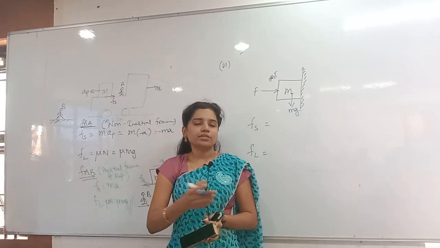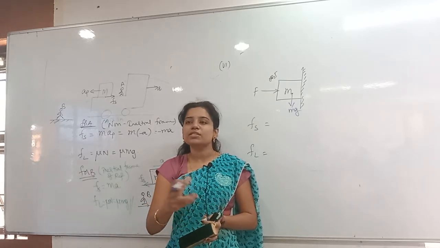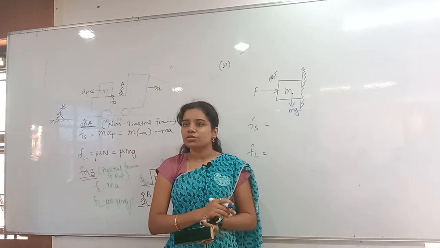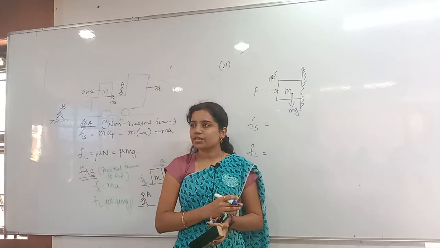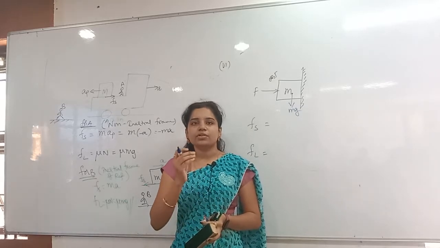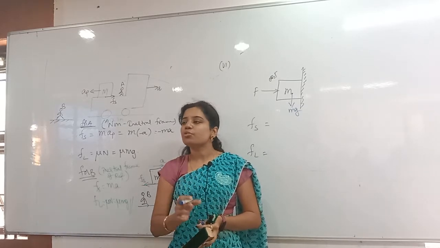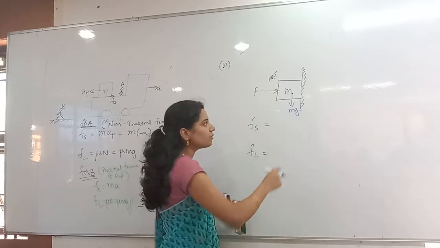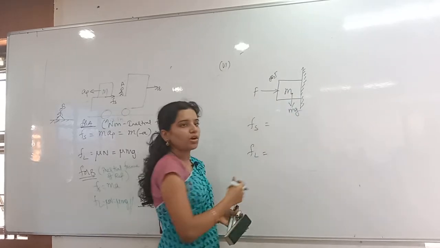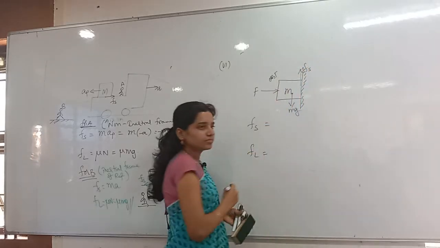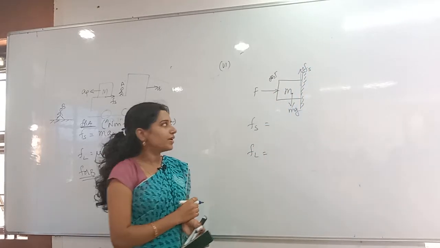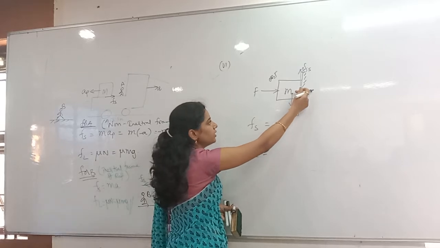I said already, it will always oppose the relative motion of the bodies. You should not think that friction will always act opposite to the force. Friction will have the direction opposite to the motion of the body. The motion of the body will be in which direction? Downward. So friction will act in which direction? Upward. Clear everybody?